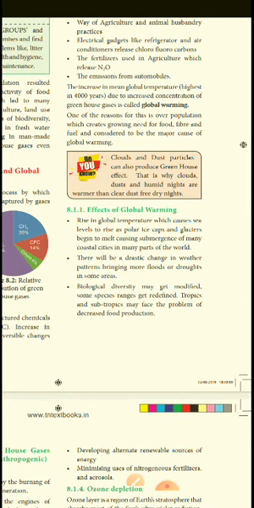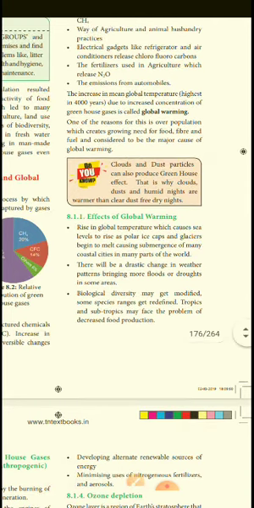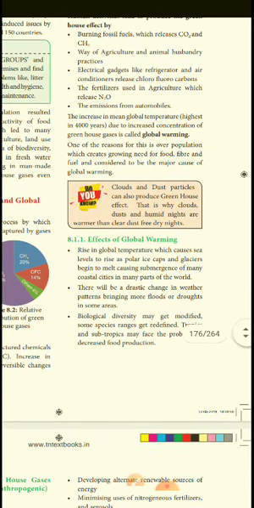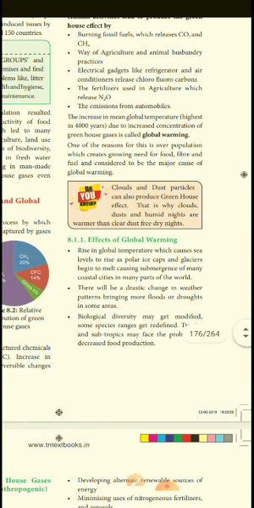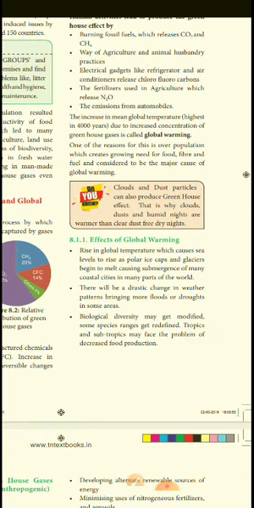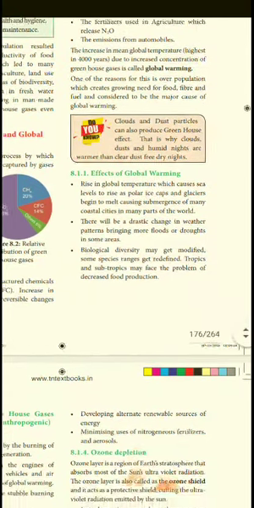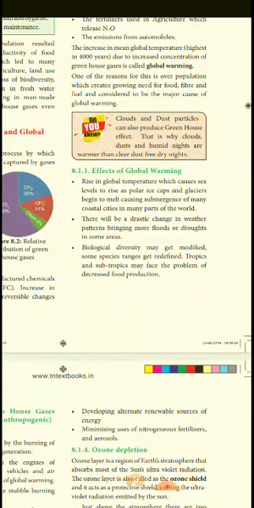One of the reasons is overpopulation, which also creates a problem of food and fiber. We now need more houses, and agriculture fields are converted into housing. So these are the major causes of global warming. What are the effects of global warming? The global temperature automatically increases, so sea level also increases. The polar ice caps will be heated.